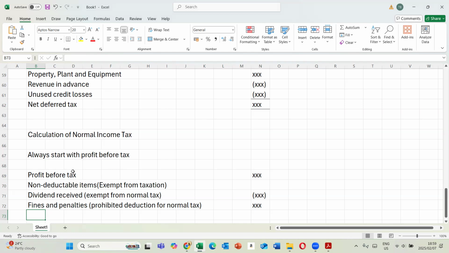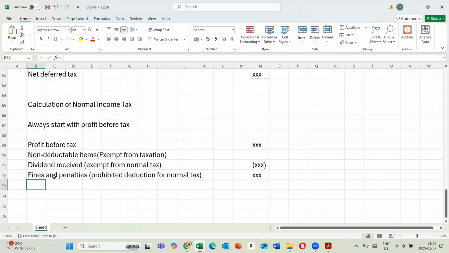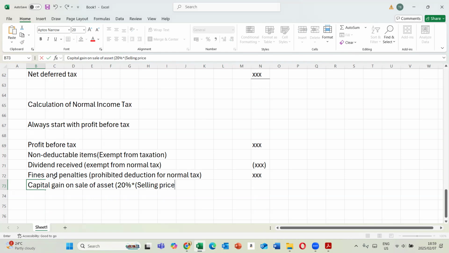Now let's look at the next part. We have capital gain on a sold asset. How do we go about it? We take 20% of the selling price minus cost, and that gives you the balance.